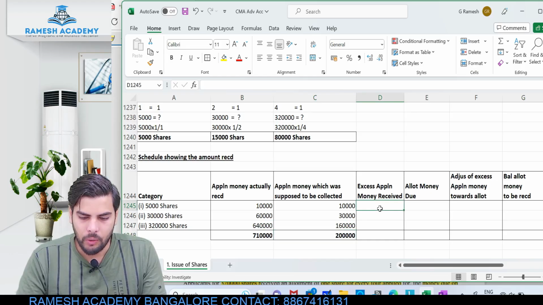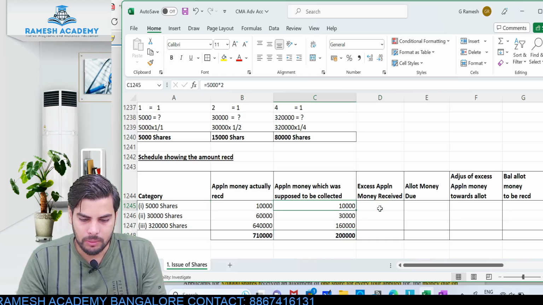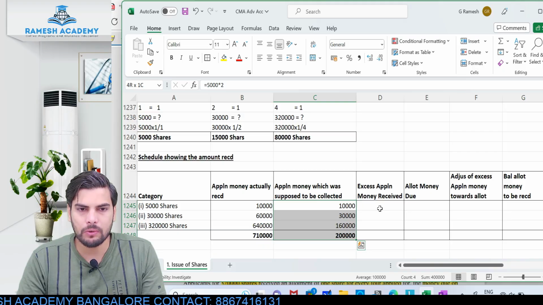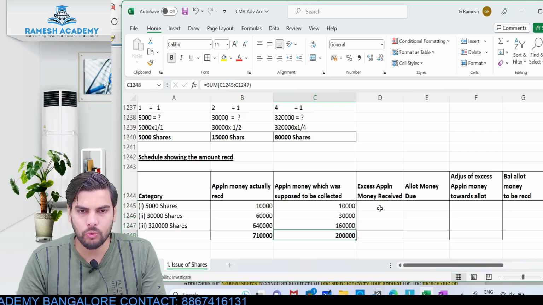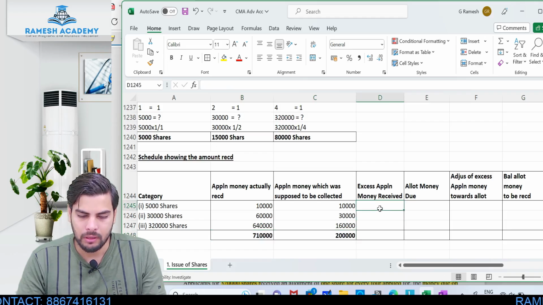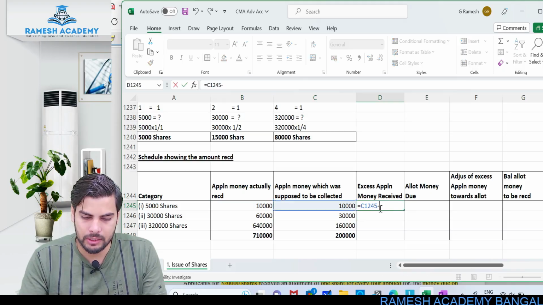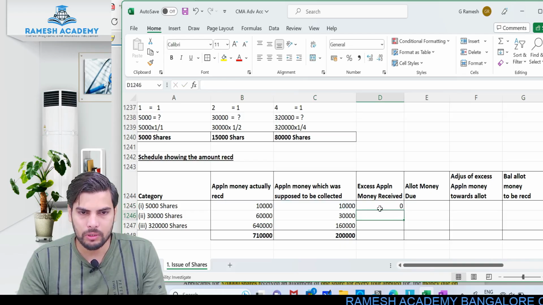Now the excess application money. This is the amount which I was supposed to collect: 1 lakh shares into 2, that is 2 lakh, but I collected 7 lakh 10. So effectively I have collected 5 lakh 10 of excess application money. We need to calculate it individually. In the first instance, I was supposed to collect 10,000 and I collected 10,000. Have I received any excess application? No, nothing was collected in excess.